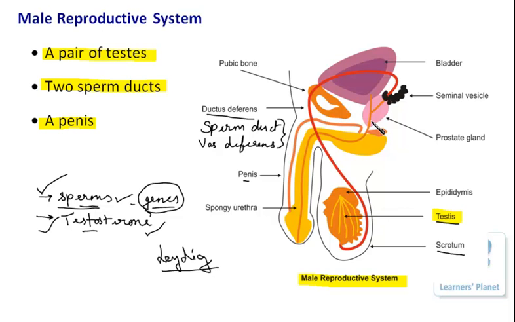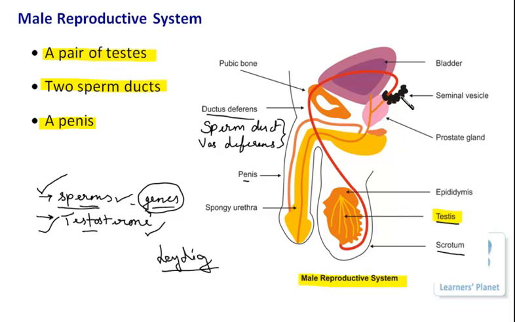You know what is urethra? Urethra is a tube which is arising from the urinary bladder and is passing the urine from the male body, right? Or even in the female body this urethra is present, which is responsible to carry and excrete out the urine.